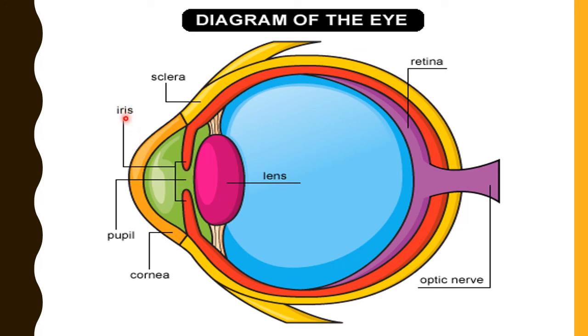And what is iris? Iris is the colored part around the pupil. It controls the opening and closing of the pupil, right? And right after the iris there is a lens that focuses the light to form an image onto the back of the eye, on the screen of the eye. And that screen at the back of the eye is called retina. Clear?